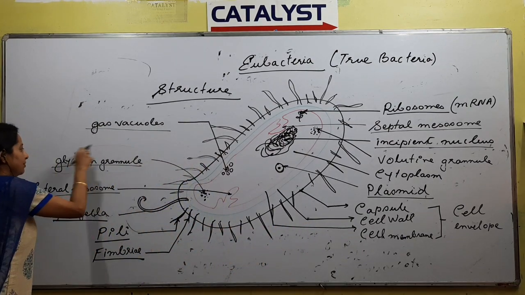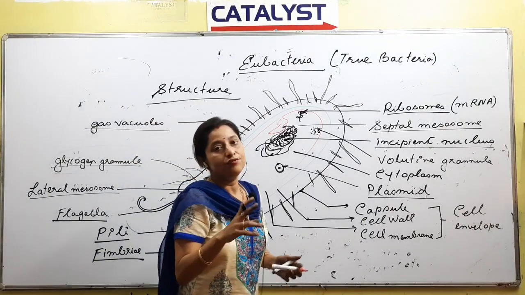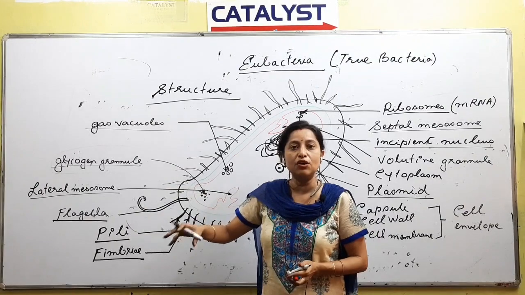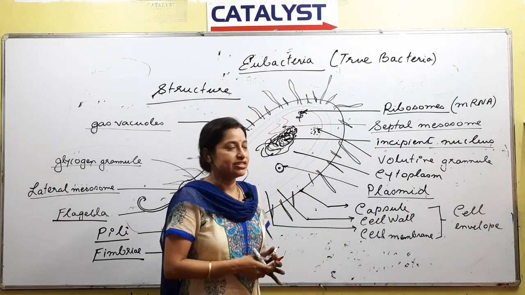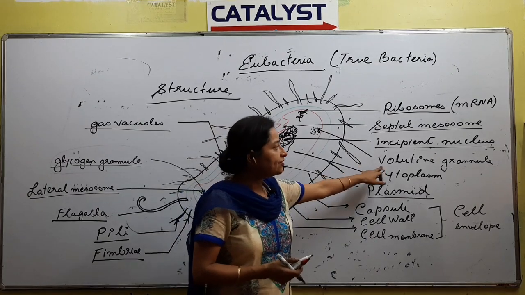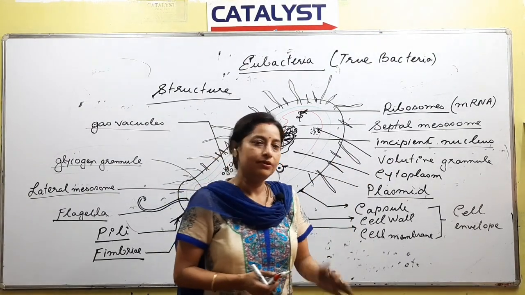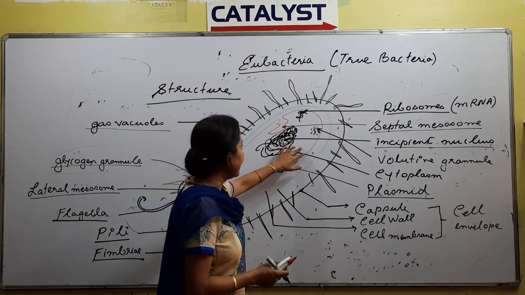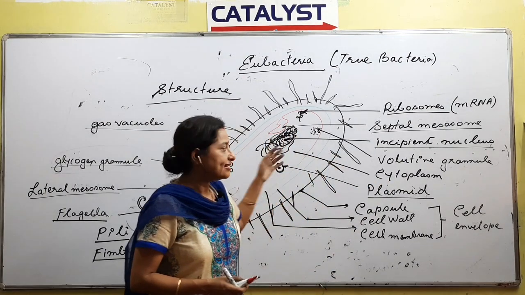What is there in these granules? Some substances remain stored. For example, if you talk about glycogen granule, what will be inside it? Food will be there, right? Food would be stored in glycogen granule. And if you are talking about volutin granule, phosphate would be stored in volutin granule, right? Understand the diagram you are reading, and we will write it afterwards. Done. Next, cytoplasm we know is a liquid component that is inside the cell, that is called as cytoplasm.